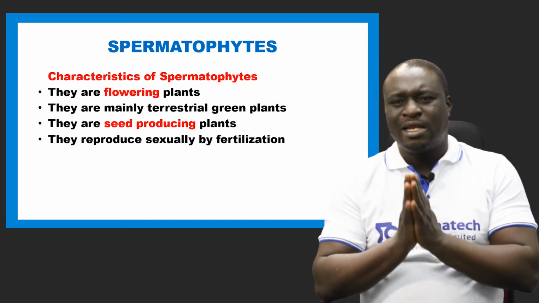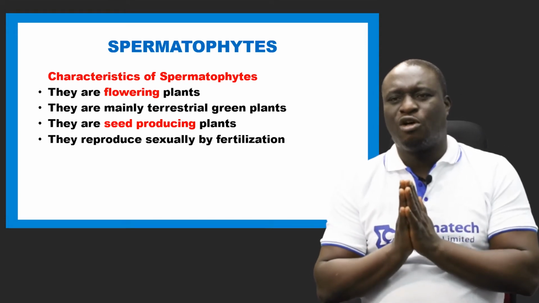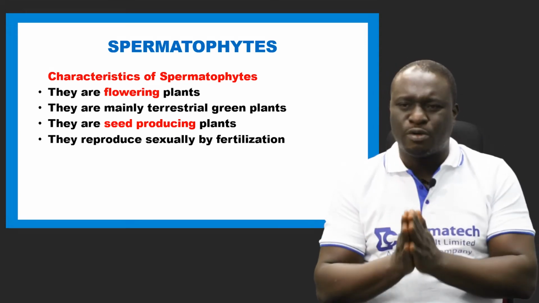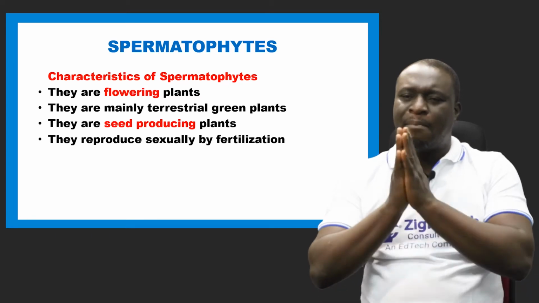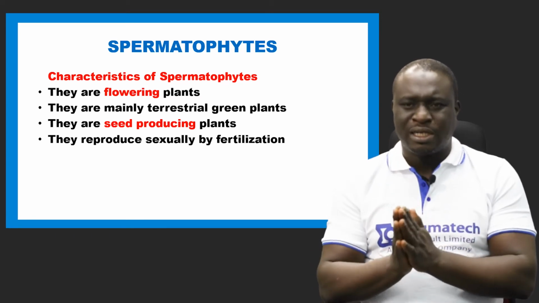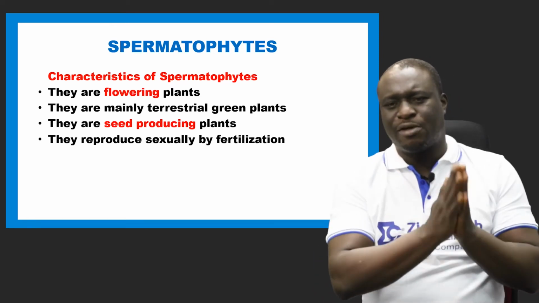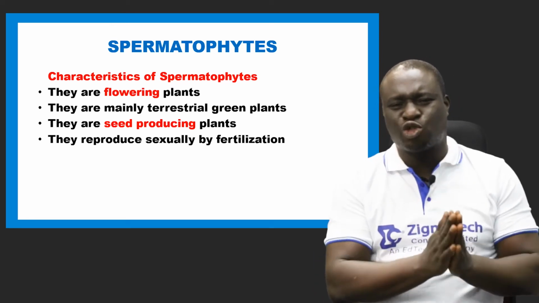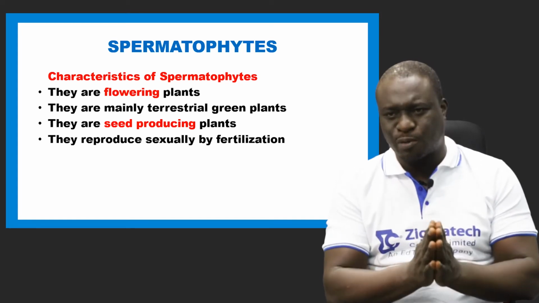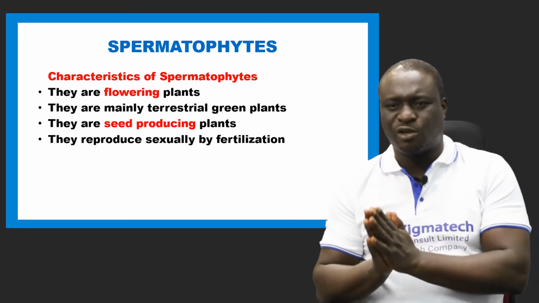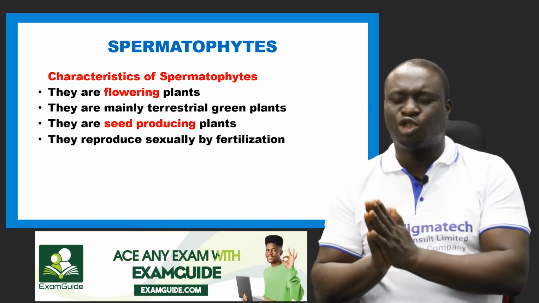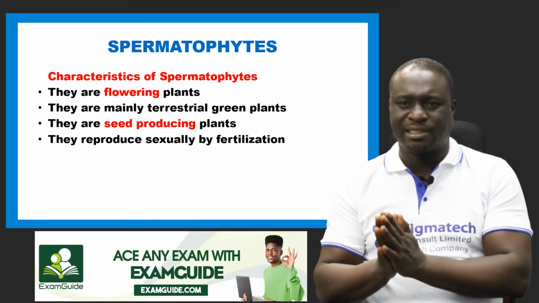And then finally, the last characteristic of spermatophytes is that they reproduce sexually by fertilization. That is also another difference. Pteridophytes reproduce asexually by spore formation, but spermatophytes reproduce sexually by fertilization.